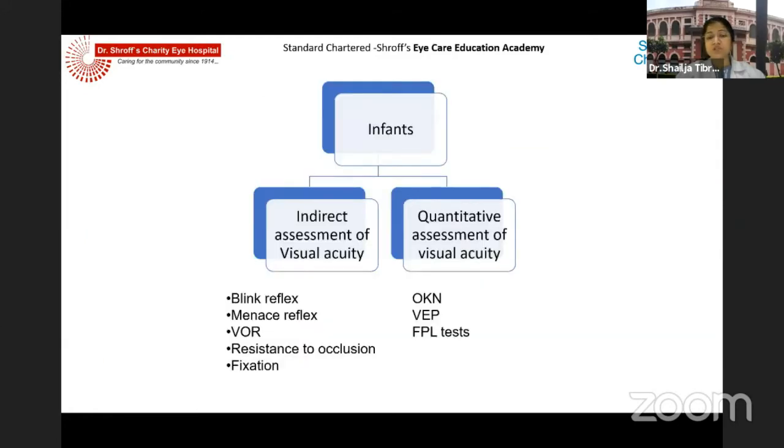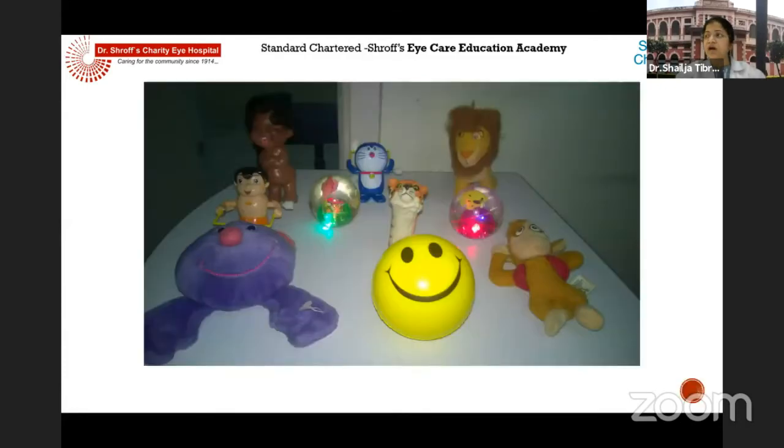But if you want to assess the vision, then it can be either direct or indirect assessment. The indirect assessment is blink or menace, as I've mentioned, but also resistance to occlusion and the fixation preference. Fixation is very important in infants to assess that. This is a very useful clinical tool which can be used by anybody, including any ophthalmologists and even pediatricians. The quantitative assessment of visual acuity, however, has to be done using OKN, VEP, or the forced choice preferential looking tests. The toys or the targets that you use to check for a fixation preference have to be devoid of sound. They have to be only light, and they should be attractive enough to attract the attention of the child.